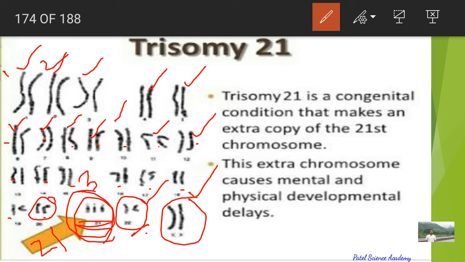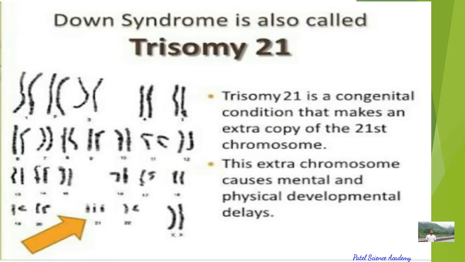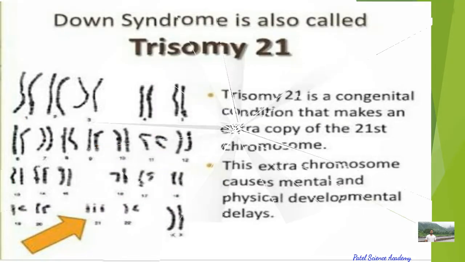So in this condition, there are three chromosomes on the 21st pair instead of two. There should normally be two chromosomes, meaning one pair, but this is the trisomy condition, the Down syndrome condition, which is responsible for mental and physical developmental delays. So this is a patient of Down syndrome, you can see here. And this is another patient of Down syndrome, you can see. And I hope you have seen such patients in your life many times.